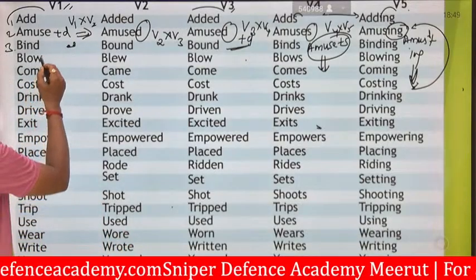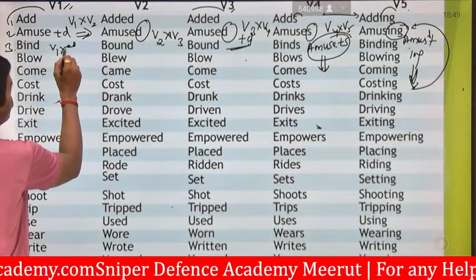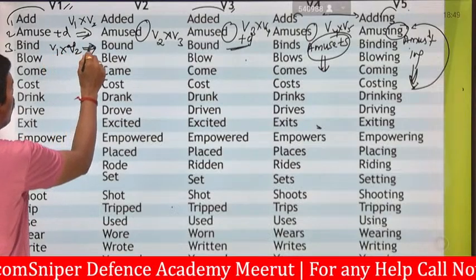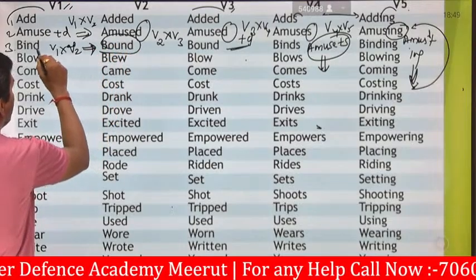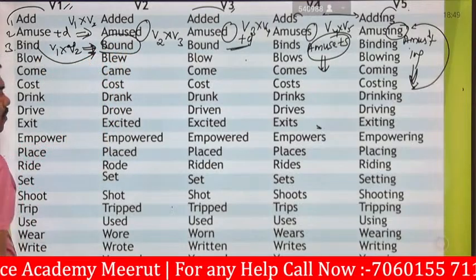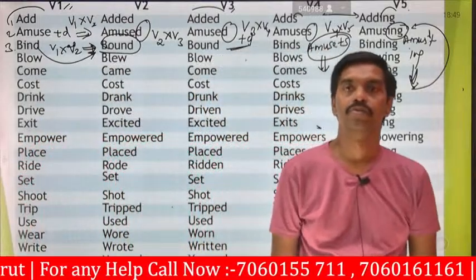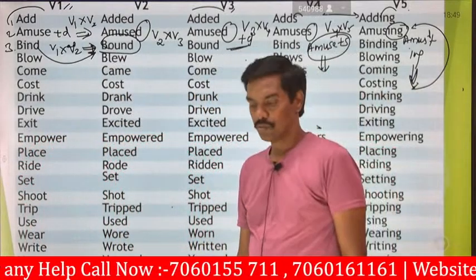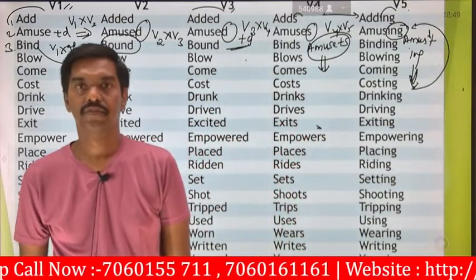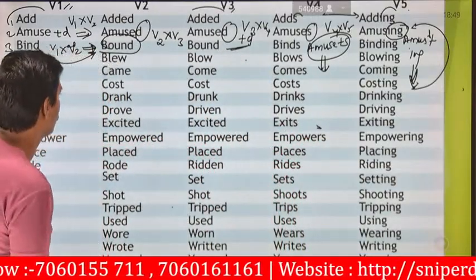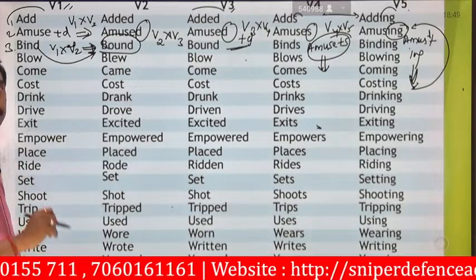So bind is replaced from V1 into V2, which gives bound, B-O-U-N-D. Bind will always be replaced in terms of bound from V1 to V2.